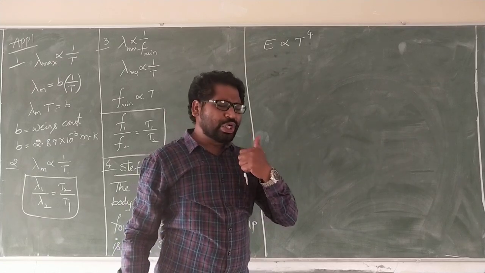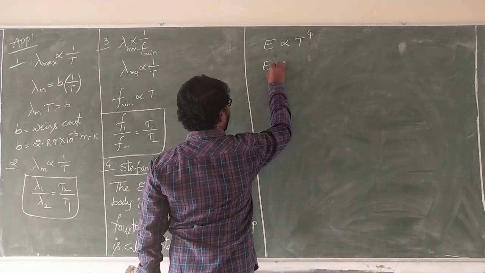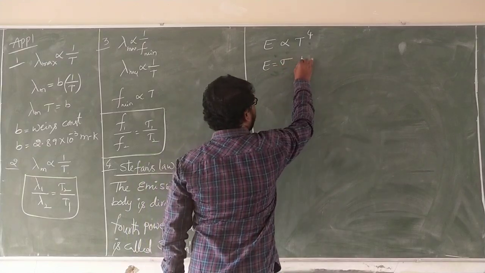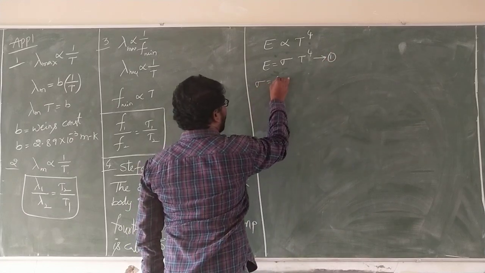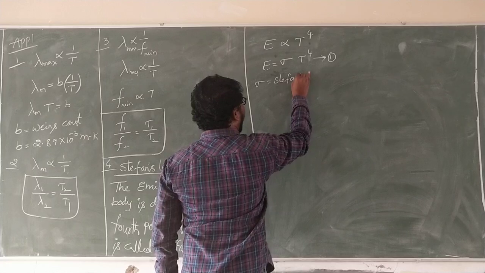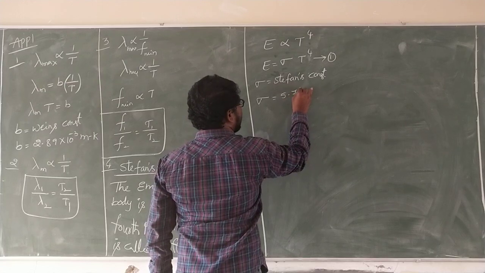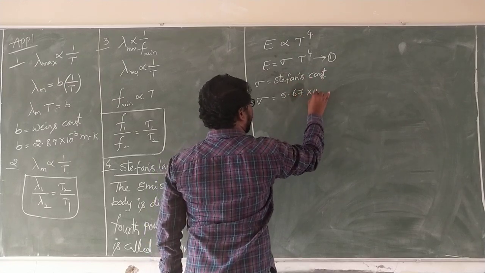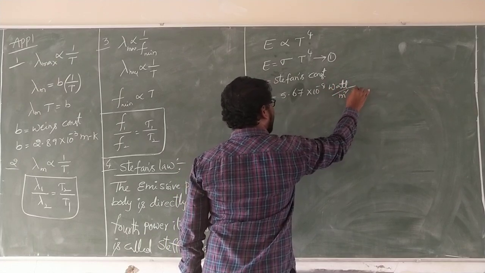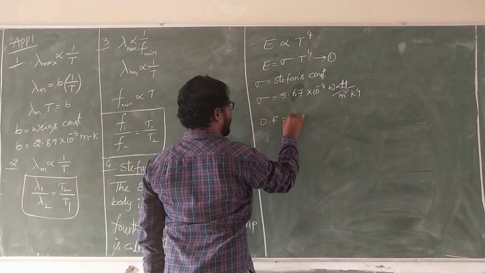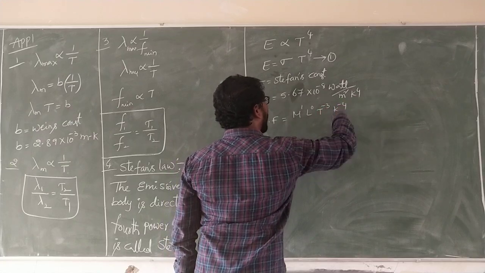That means a good reflector is also a good emitter of the black body. Now E is equal to sigma T power 4, equation number 1. Sigma is equal to Stefan's constant. The value is 5.67 × 10 power minus 8 watt per meter square Kelvin power 4. Dimension formula: M power 1 L power 0 T power minus 3 K power minus 4.